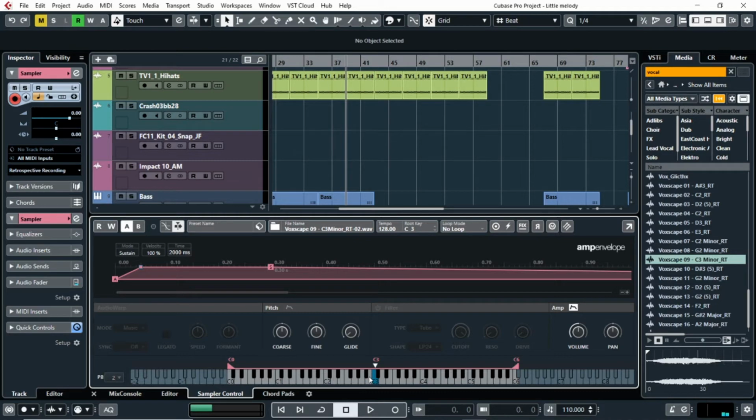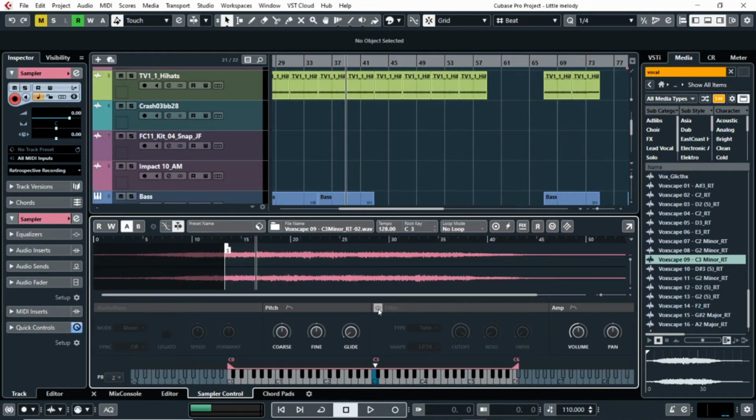Unclick the amp envelope and turn on the filter envelope. Cut off the frequency to 950 Hz to make the pad warmer by removing the high frequencies. I also set the resonance to 50%, which brings out some nice frequencies.